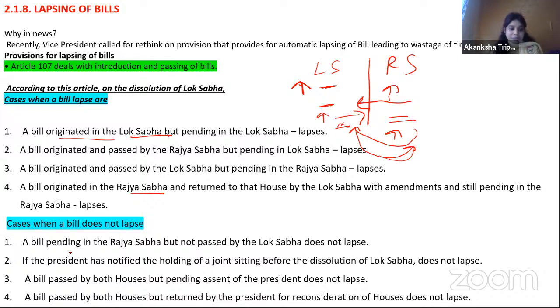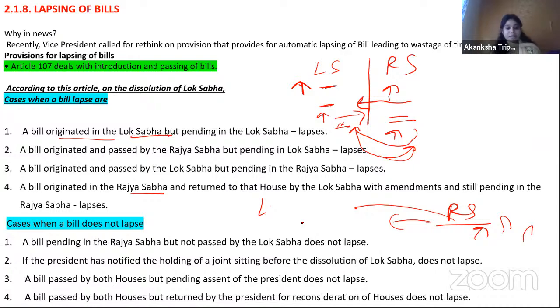Now, when does a bill not lapse? A bill pending in the Rajya Sabha but not passed by the Lok Sabha does not lapse. It started in the Rajya Sabha and hasn't been passed by the Lok Sabha, so there are chances it does not lapse. Say a new government came into the picture, and this bill was introduced in the Rajya Sabha and is pending there; it may not lapse. At the time of a joint sitting, it will not lapse.